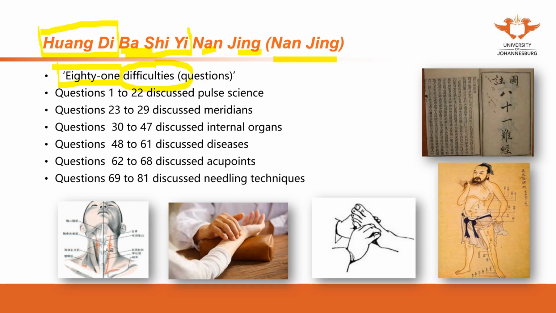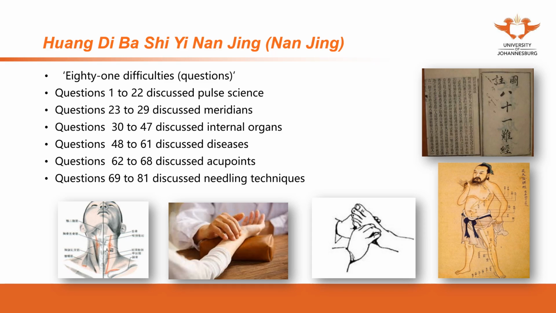So this is a book that explains 81 difficult questions of Huangdi Neijing, because Huangdi Neijing was written a very long time ago, and some of the words and explanations may not be very clear. So in Nanjing, the authors answer 81 questions from Huangdi Neijing.